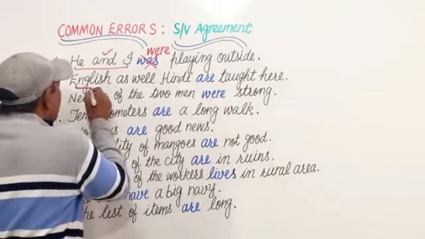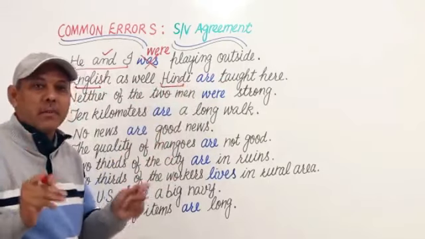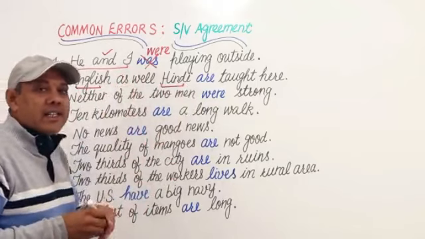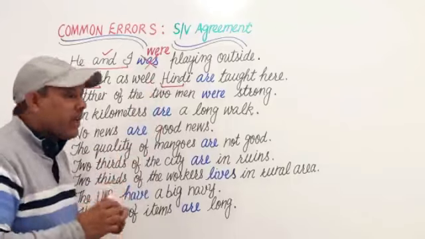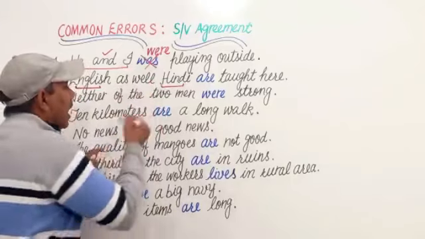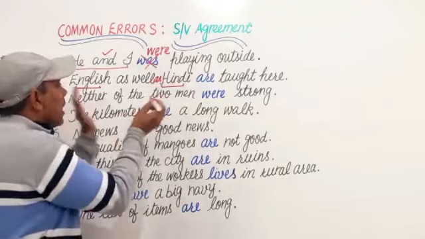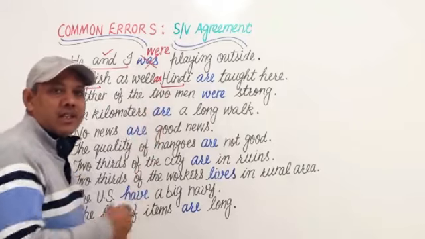Although there are two languages, Hindi and English, there are two subjects, but they are not joined with and. So it is not plural. When these two nouns are joined with as well as, along with, then it is always singular, and a singular subject takes a singular verb.